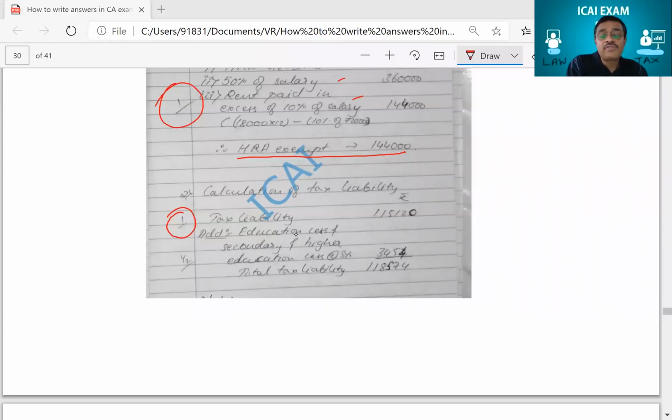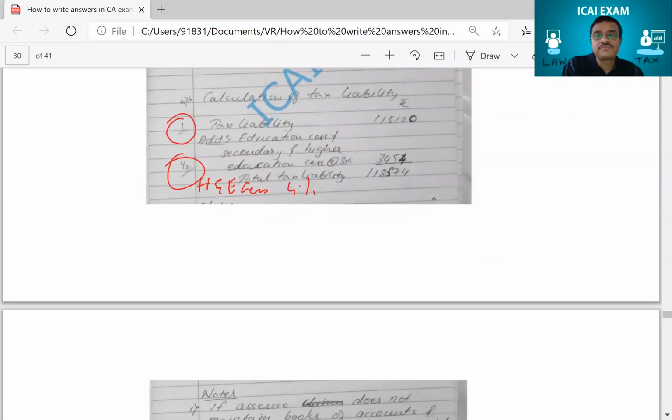Then at that point of time, it was called education and secondary higher education cess and all. Now it is called health and education cess. Yeah, this is the old law, but the new law is health and education cess, 4%. If you do this correctly, you'll get half mark. Look at that. For writing health and education cess 4%, you get half mark. Arey wah, sir. So it is never only for the final answer.